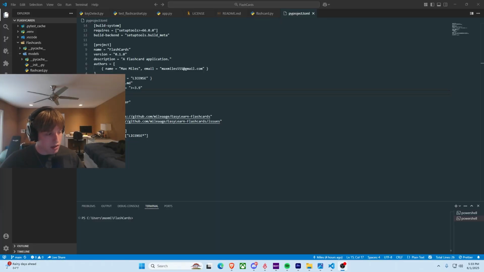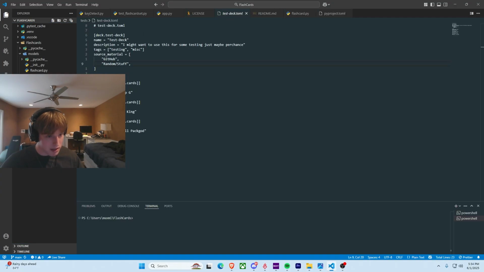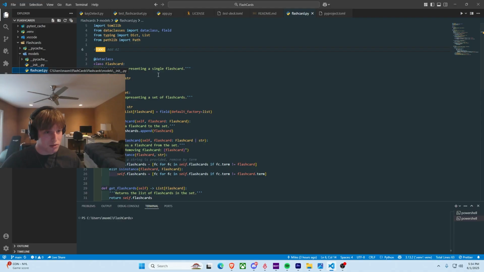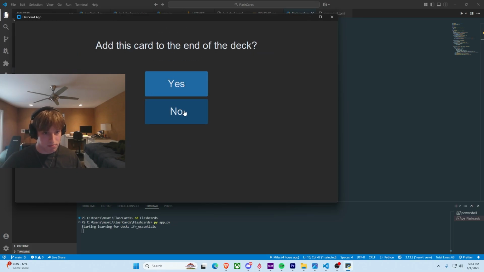I don't mind the terrible lighting in the room right now. It's really dark, but here's my little project right here. There's a lot to cover for sure. We have the git commits. We have literally everything right here. This is all for a flashcard app. And you guys ready for how this works? I looked at the wrong camera. You ready for this? And now when I run it, we have a bunch of flashcards right here.